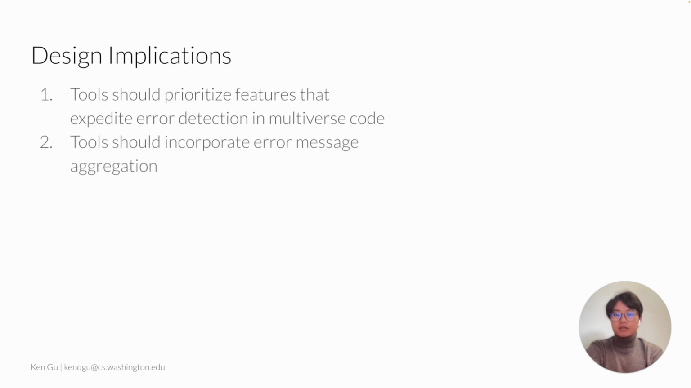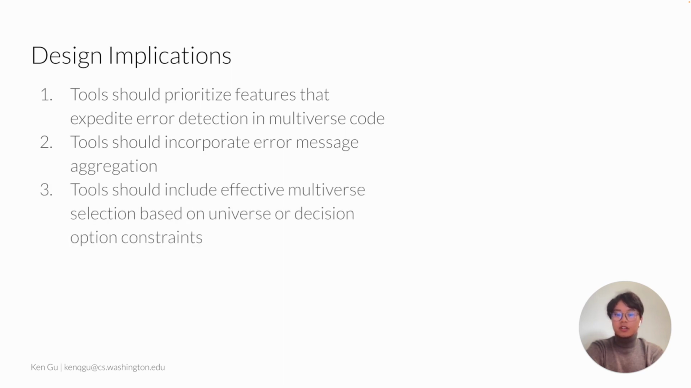Second, we confirmed the importance of summarizing unique errors and highlighting shared decision options. Multiverse Debugger's error message aggregation feature directly addressed these challenges, and analysts found it particularly valuable. Therefore, multiverse debugging tools should incorporate error message aggregation to better support analysts. Third, we observed that analysts need support in finding relevant universes and decision options within the multiverse. Future tools should include effective multiverse selection based on universe or decision option constraints.